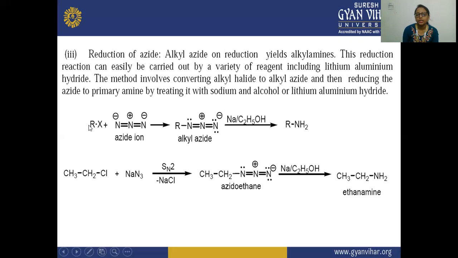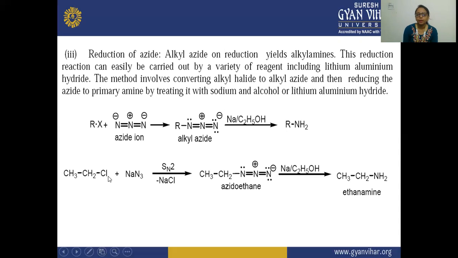So here you have seen that we have taken alkyl halide and we are treating it with the azide ion. This is your azide ion. Okay, and after that there is a formation of alkyl azide. So here the alkyl gets attached to this nitrogen and there is a formation of alkyl azide. After that we are treating it with the Mendius reaction, that is your sodium and ethanol, and there is a formation of this primary amine.